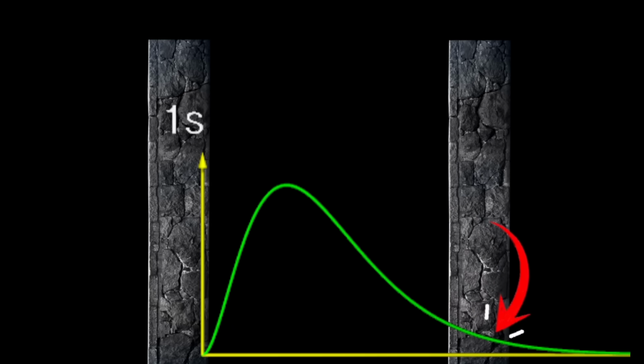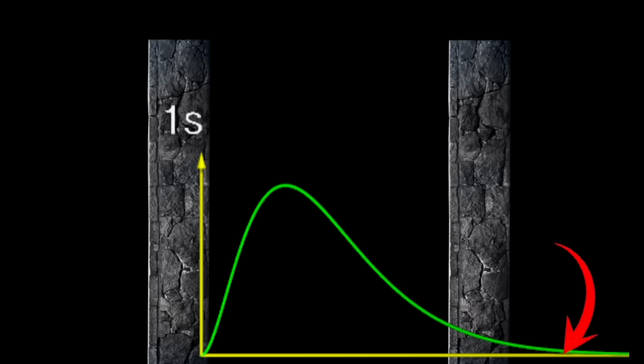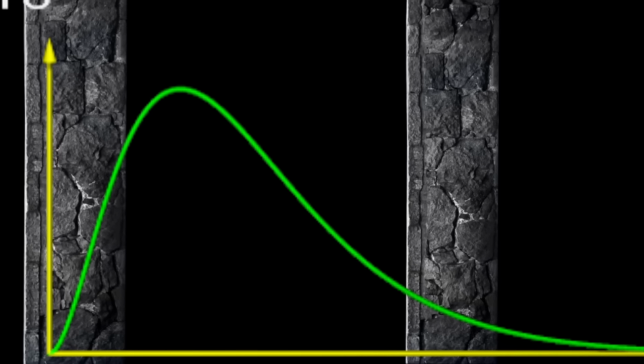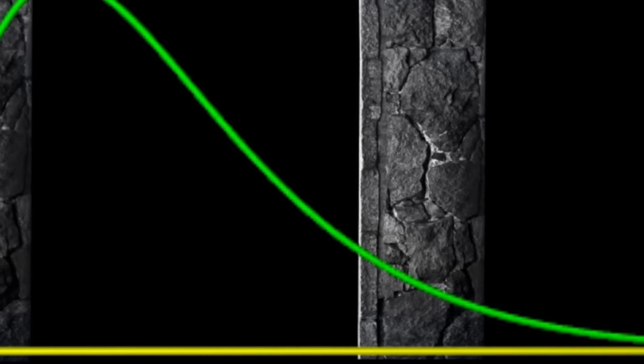Instead, it slightly extends beyond the wall, meaning there is still a small chance of finding the electron outside the barrier. This is surprising because the electron doesn't have enough energy to cross the barrier according to classical physics. Yet, in a truly quantum way, the electron's wave penetrates through the barrier.